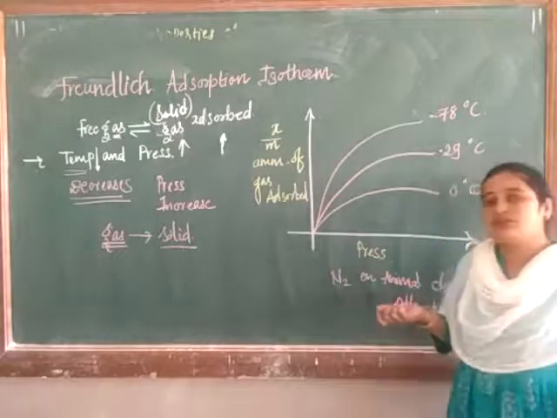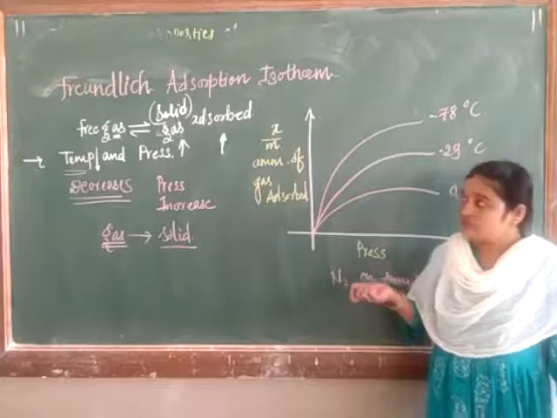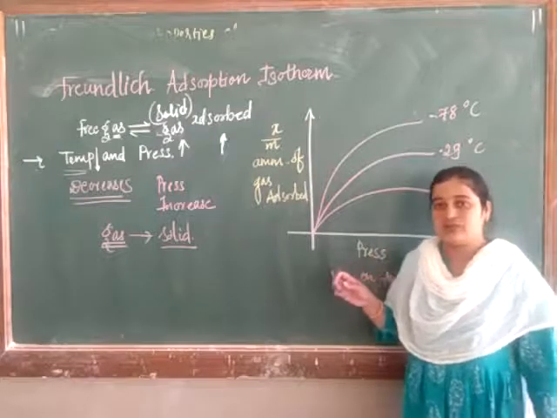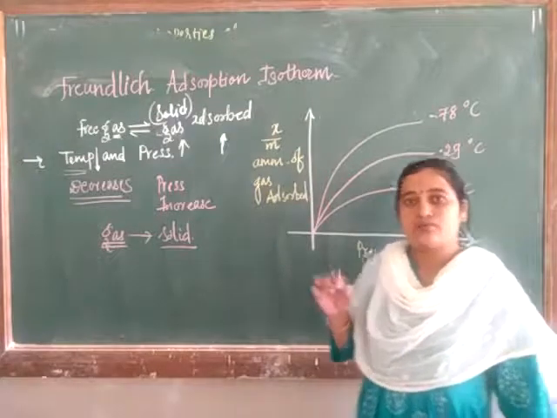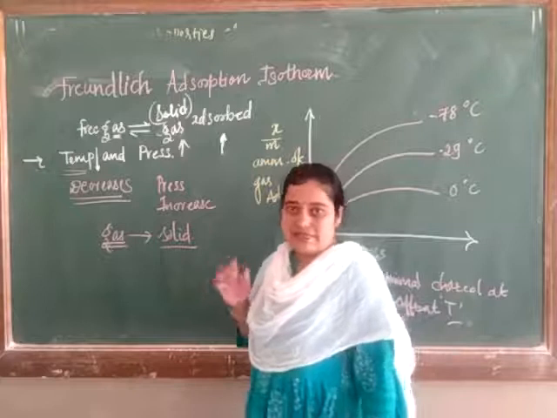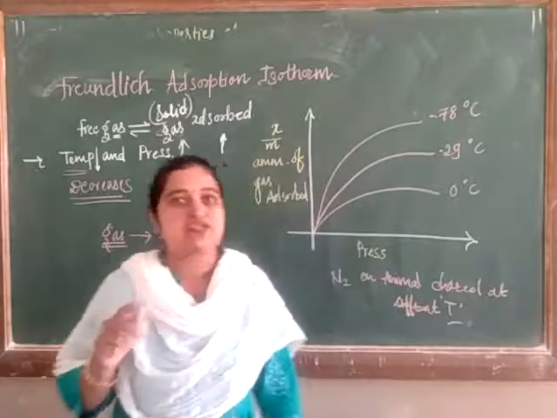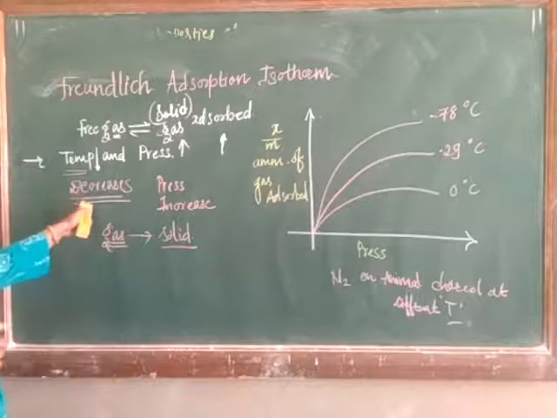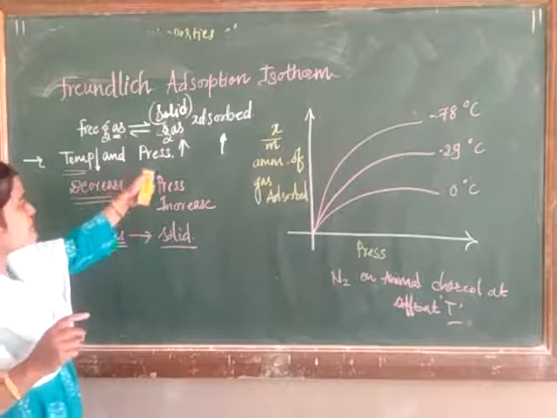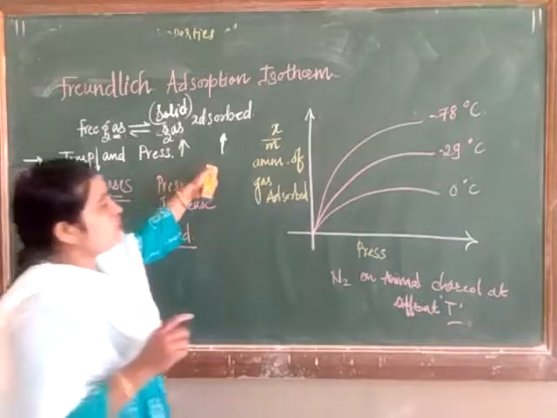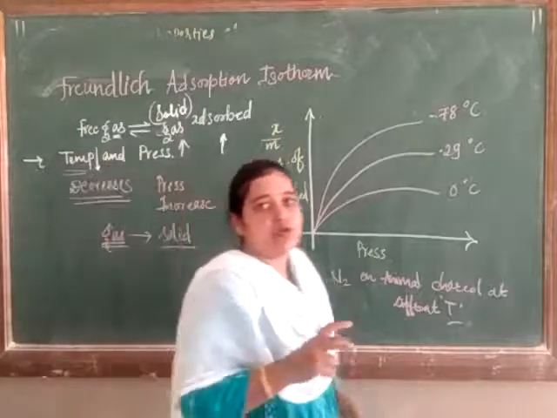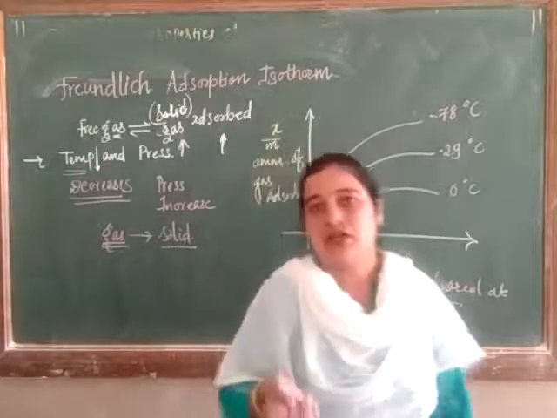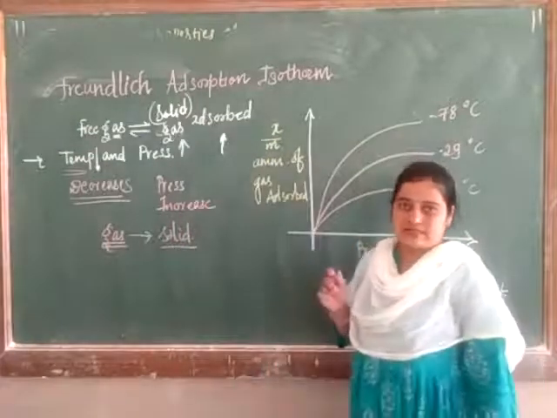As we know, it is a reversible process itself. So in the Freundlich adsorption isotherm, when gas is adsorbed on the solid surface, it mainly depends upon temperature and pressure. When you decrease the temperature and increase the pressure, the rate of adsorption of gaseous molecules on the solid surface also increases.